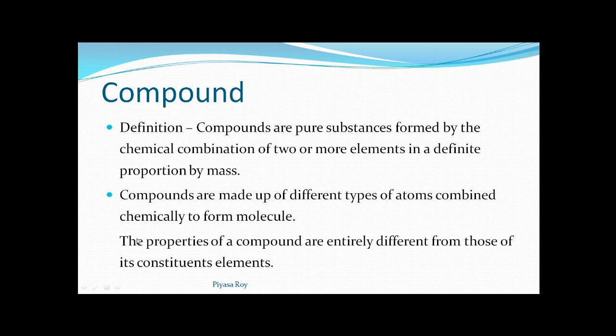That means this point, you can see this, the properties of a compound are entirely different from those of its constituent elements. We will be discussing this later on. Compounds are made up of different types of atoms combined chemically to form molecule. So these are the compounds, or the definition of compound, we can say.